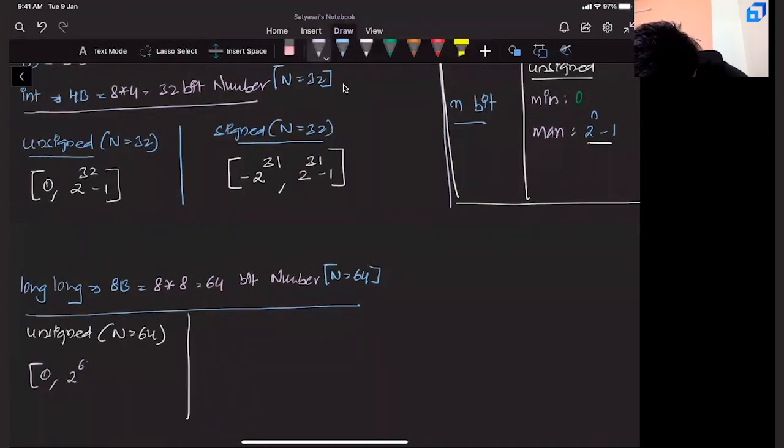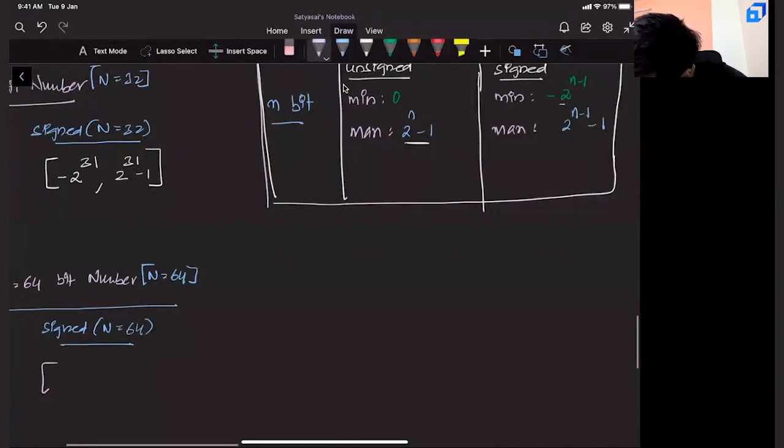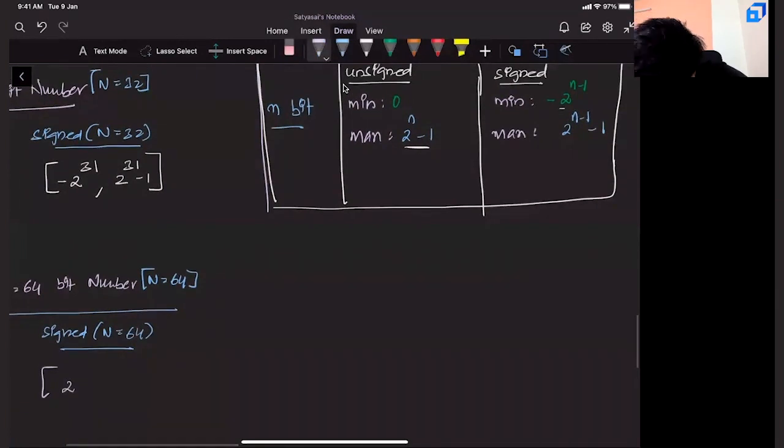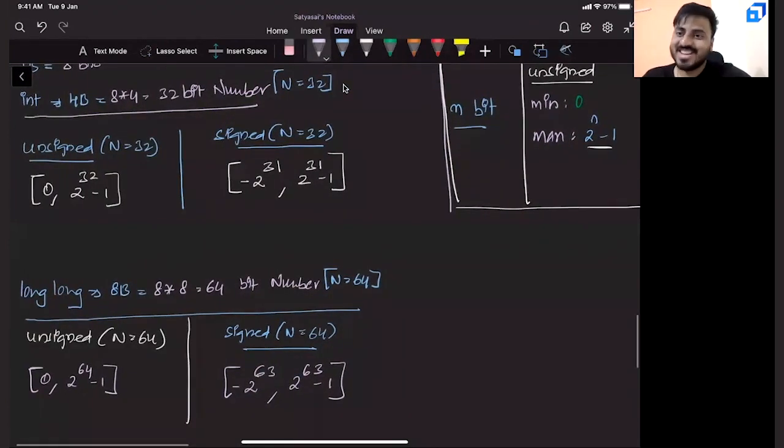The maximum value is 2 power 64 minus 1. Same if it is signed and n value is 64, that is minus 2 power 63, comma 2 power 63 minus 1. There you go. This is how you can get your int range and long int range just by using this logic.